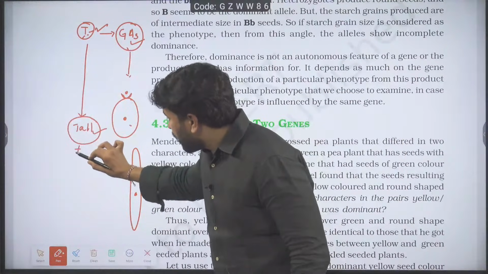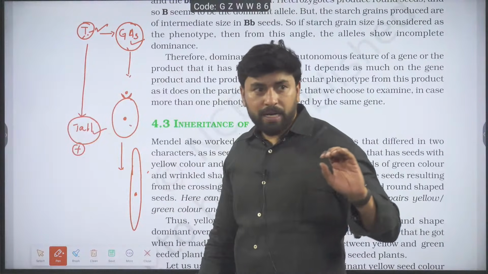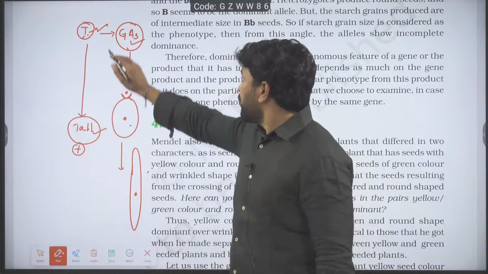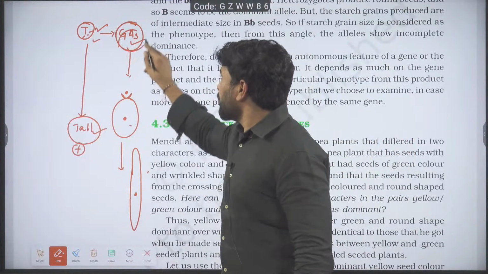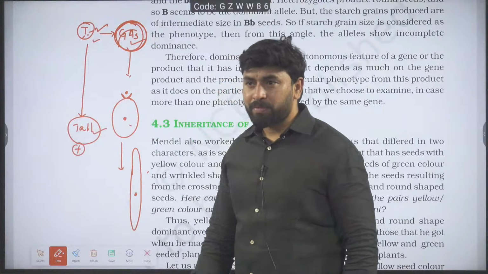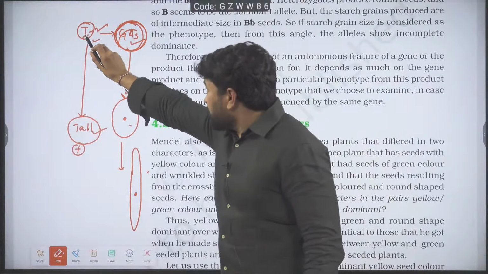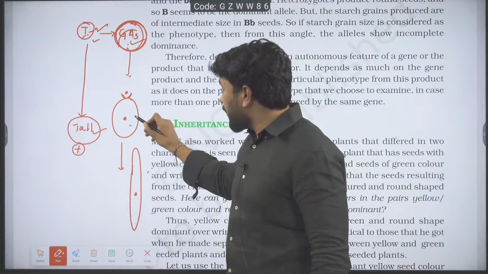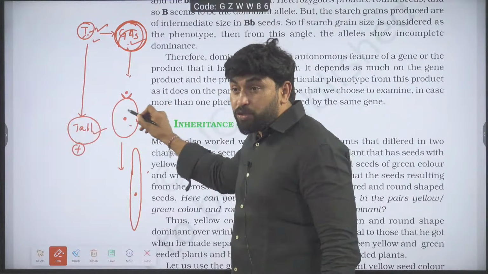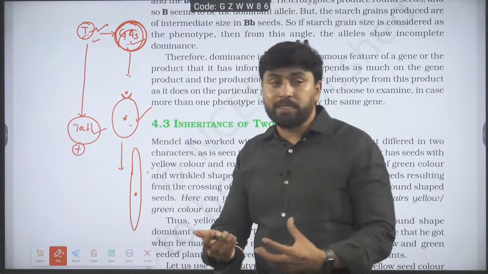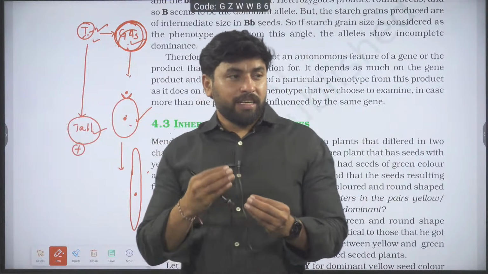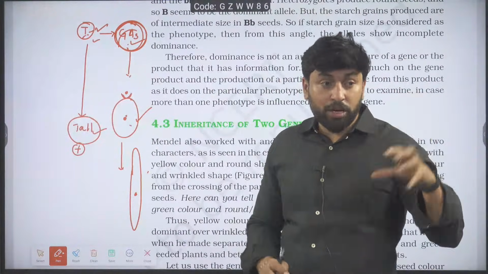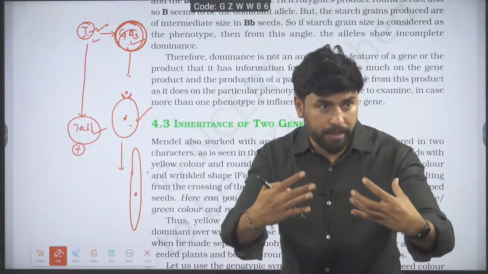Now observe this story. A plant is not tall. Directly I cannot blame that capital T is not producing gibberellic acid. Why? Sometimes this capital T may produce gibberellic acid, but that gibberellic acid cannot bind to the cell, so automatically there is no elongation of the cell.